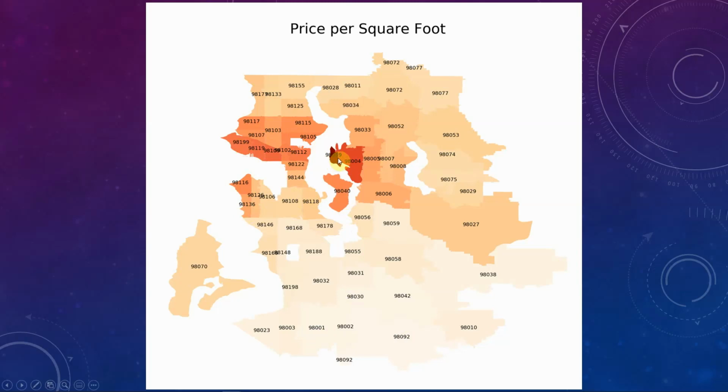Now, like I told you before, I'd tell you about these two zip codes. 98039 is one of Seattle's most high-end neighborhoods. It's where Bill Gates and Jeff Bezos have homes. It's a super luxury neighborhood. Similarly, Mercer Island right here, 98040, is also a very high-end neighborhood, and it hosts a lot of famous people as well. Paul Allen, the co-founder of Microsoft, and Dunham, who was Barack Obama's mother, have houses in Mercer Island right here.